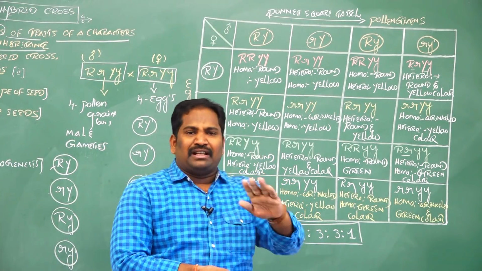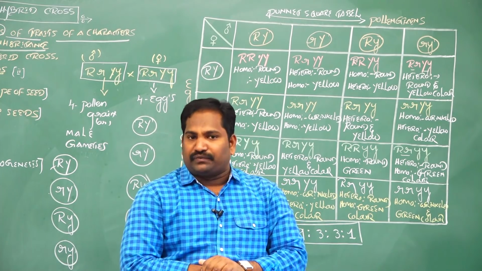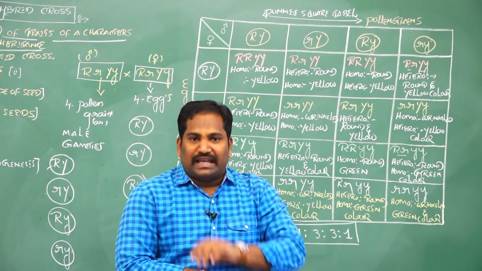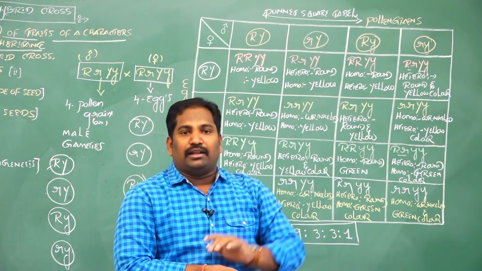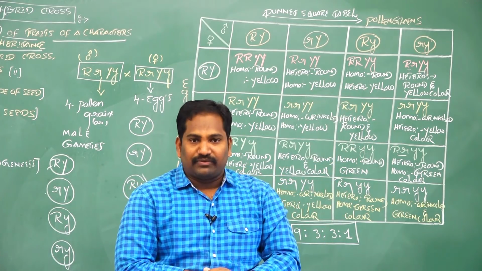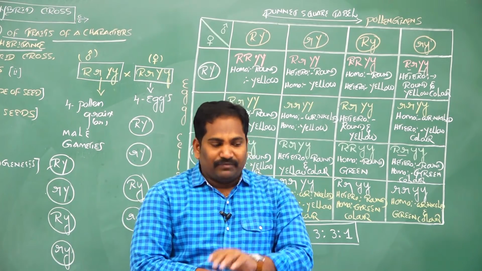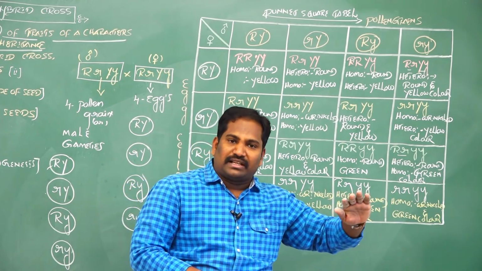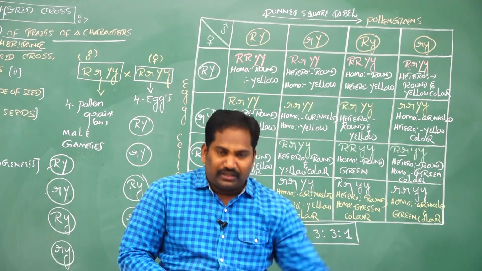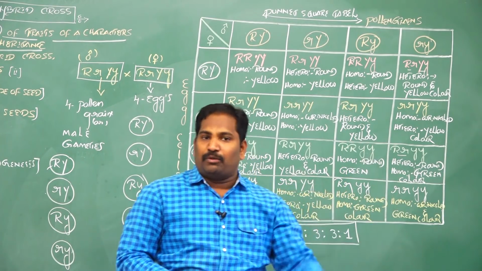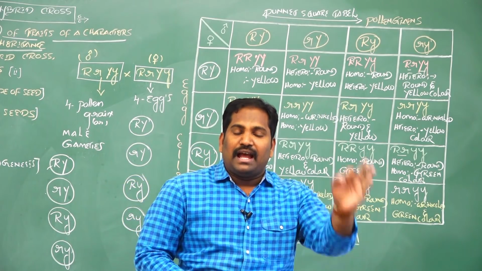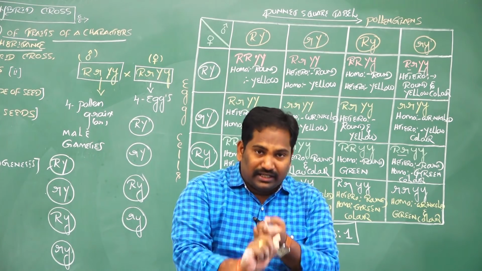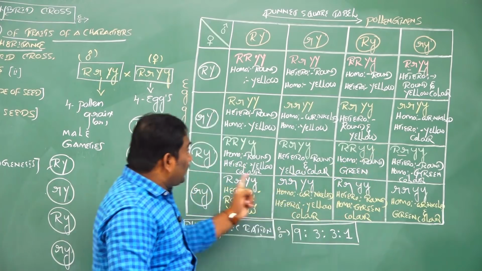For Mendel's dihybridization experiment, he selected two genetically different parents, parent 1 and parent 2. Parent 1 is dominant, parent 2 is recessive. There are two characters for parent 1, round shape of seeds and yellow color seeds. Both are dominant characters. Parent 2 is a recessive parent, homozygous, wrinkled shape of seeds and green color seeds. By crossing this pure homozygous dominant parent and recessive parent, all F1 hybrids or offspring are dominant heterozygous round shape of seeds and heterozygous yellow color seeds. By selfing F1 heterozygous round and yellow, in the F2 generation, the results we explain in the Punnett square table.